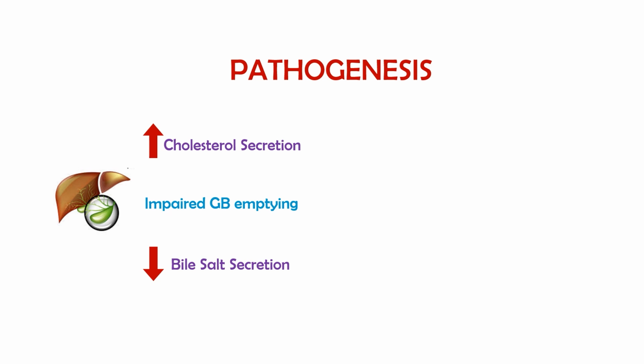The balance is going to be disturbed, and this balance disturbance will lead to supersaturated bile. Now the bile is having excess cholesterol and less of the salts which are required to keep it solubilized. So this supersaturated bile will become lithogenic, that is stone forming.